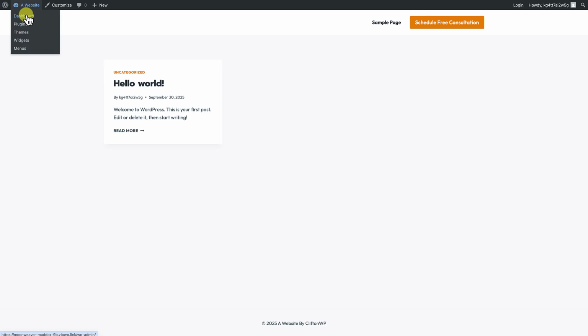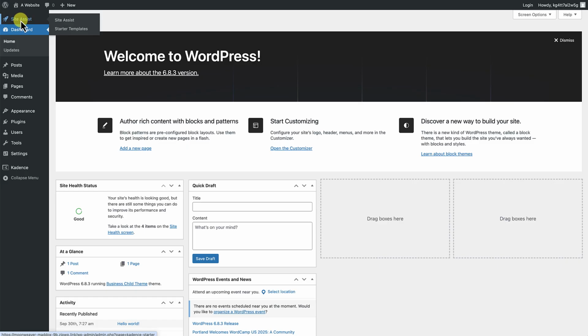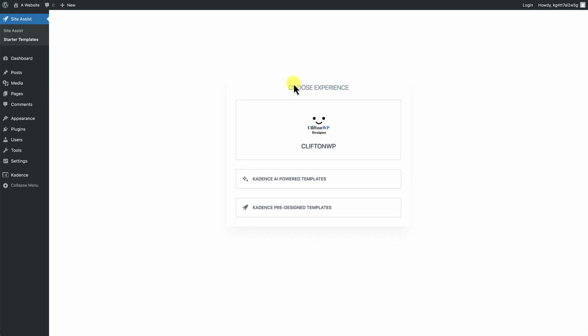So we're going to go back to the dashboard, and here you're going to see this Site Assist. From here, you're going to click on Starter Templates, and you're going to be asked to choose your experience. So now we can see the Clifton WP Designs experience, or if it's your own company, then your own company branding will be here. You still have access to the Kadence AI Powered templates, and you still have access to the Kadence pre-designed templates. But now we're going to select our own custom experience here.